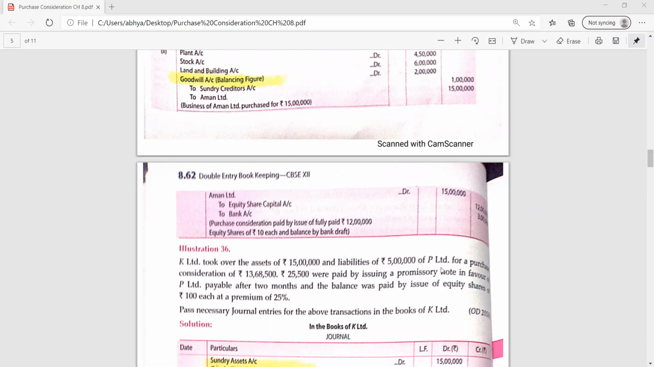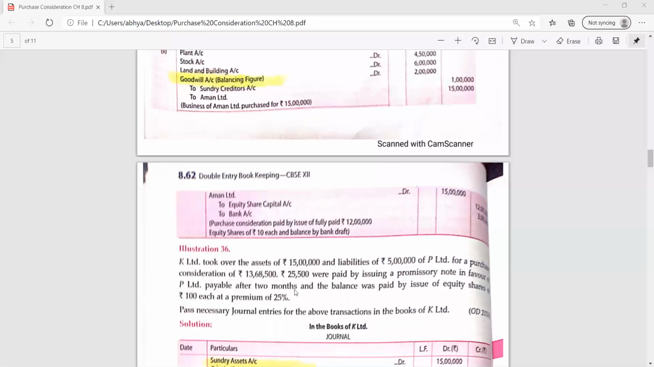Then how is this amount settled? In the next line it is given. 25,500 were paid by issuing a promissory note. Promissory note means bills payable. Wherever promissory note is there, you can write bills payable instead of writing promissory note. Then in favor of P Limited, payable after 2 months. So what is the maturity time of the promissory note? 2 months. So it's a promise.